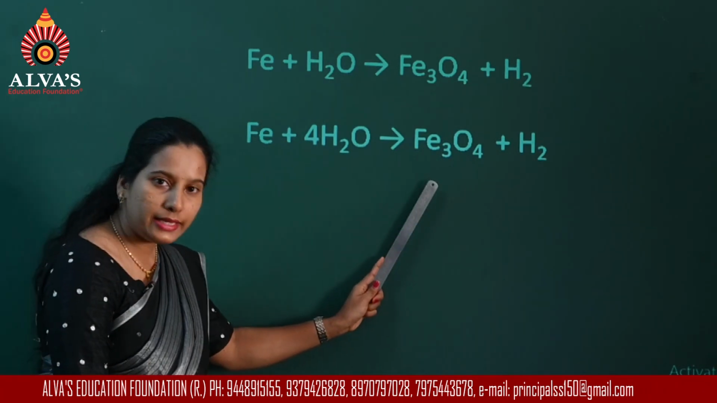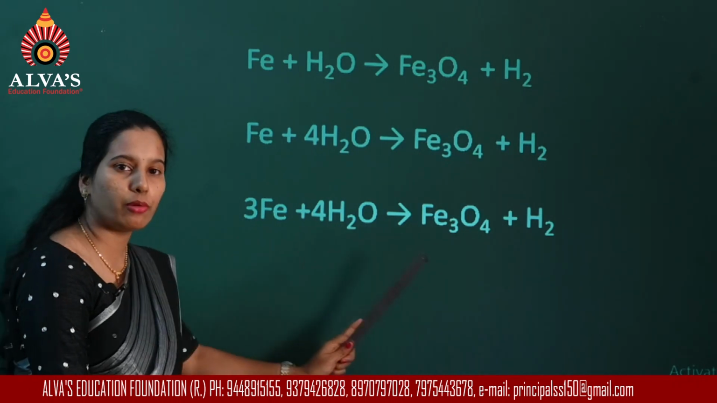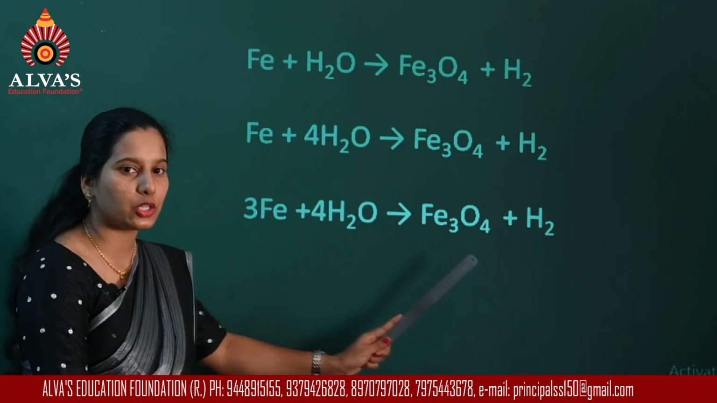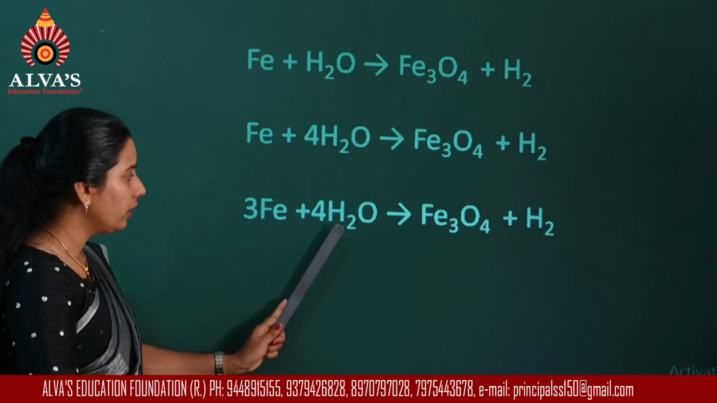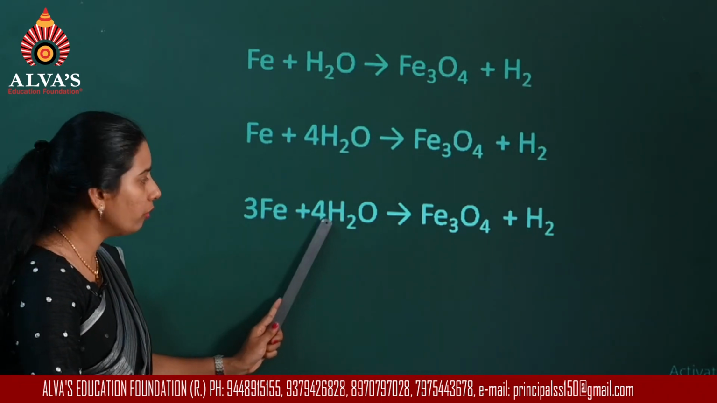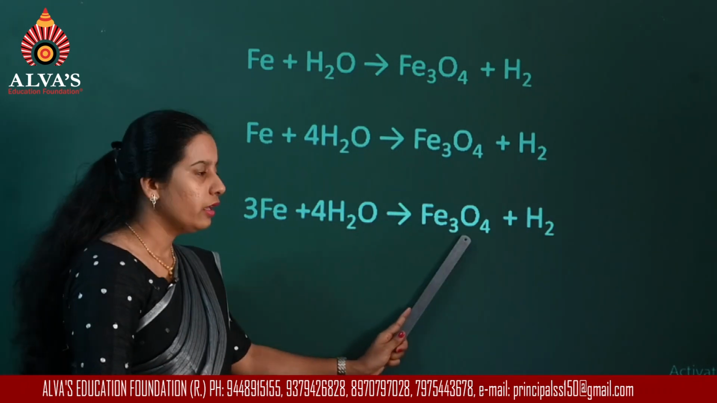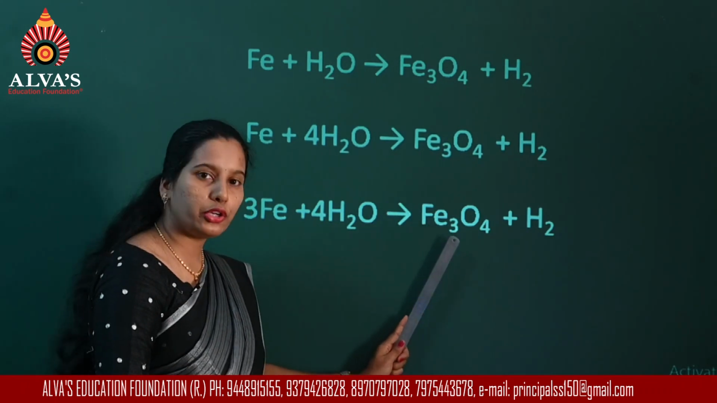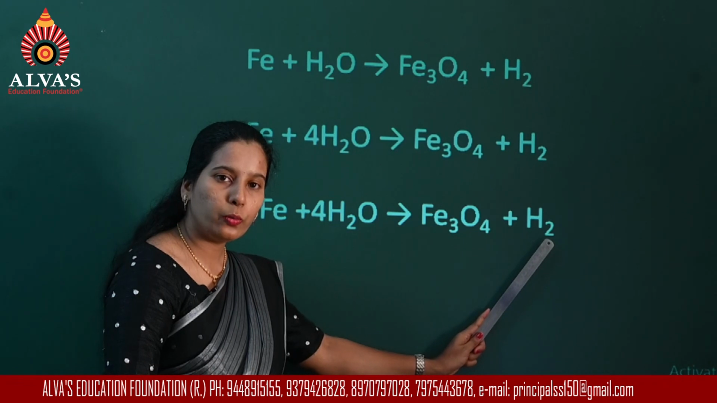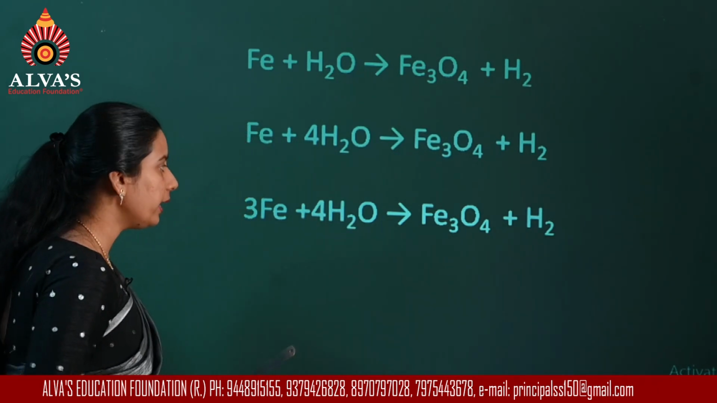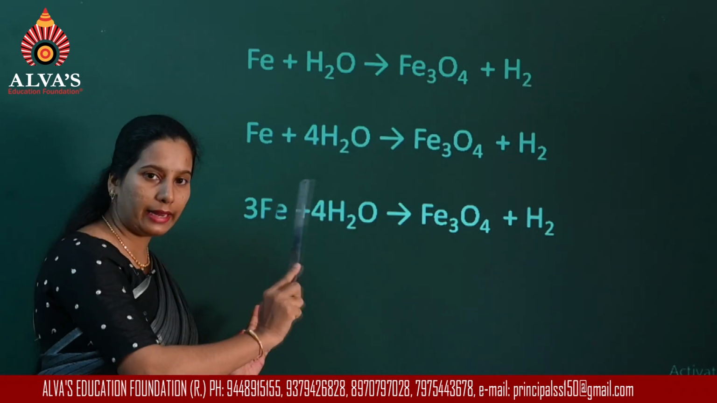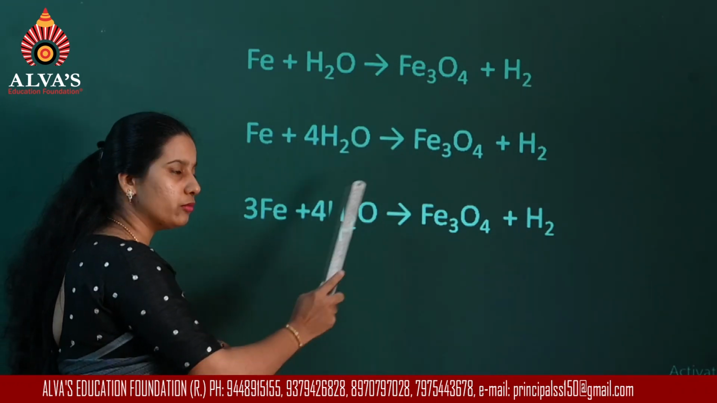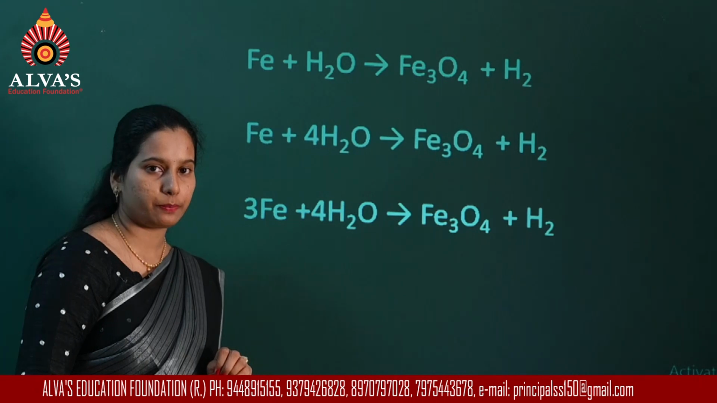Now balancing iron, the equation that we get becomes 3 atoms of iron combining with 4 molecules of water, and you will have 1 molecule of magnetite and 1 molecule of hydrogen, where the number of atoms of iron on both sides are balanced, the number of atoms of oxygen are balanced.